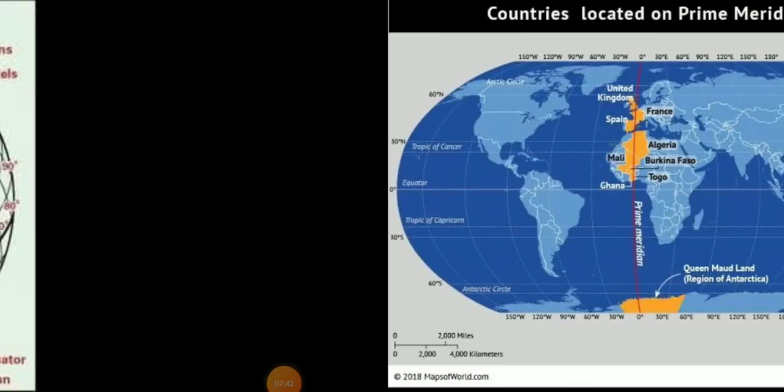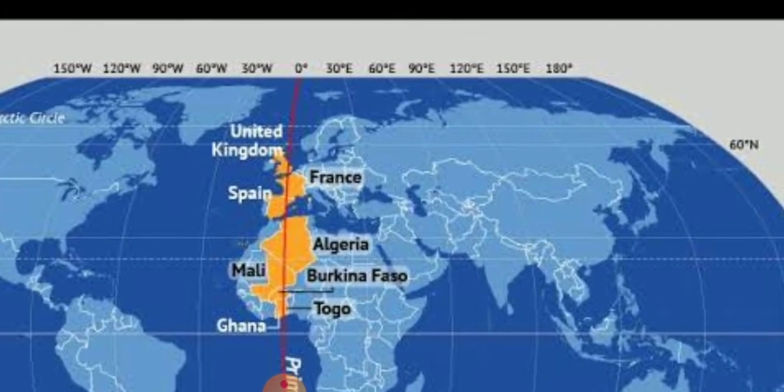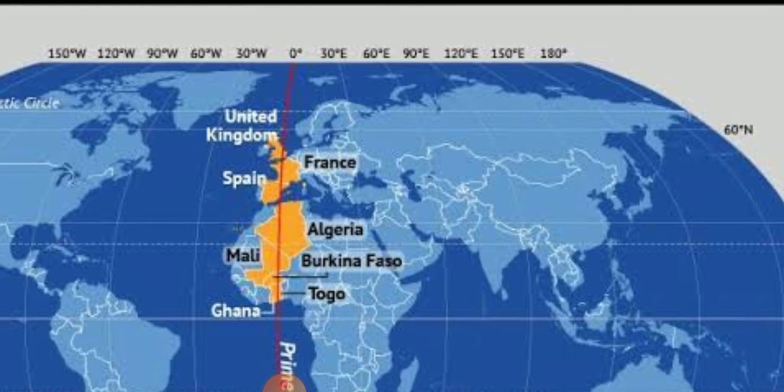Just see here. Okay, see, it is between 90° east and 120° east. So our India is situated exactly at 82°30' east.